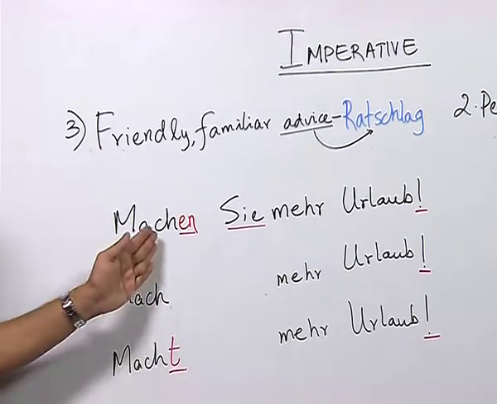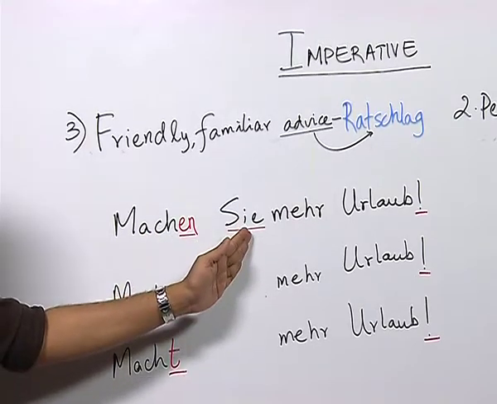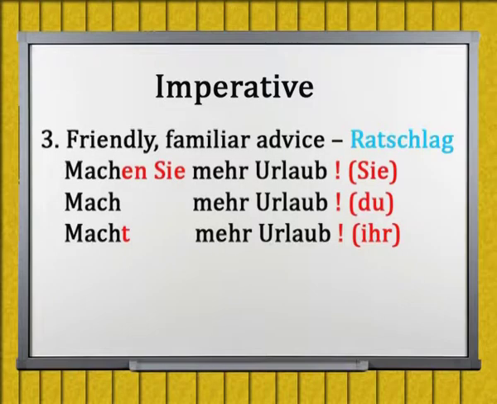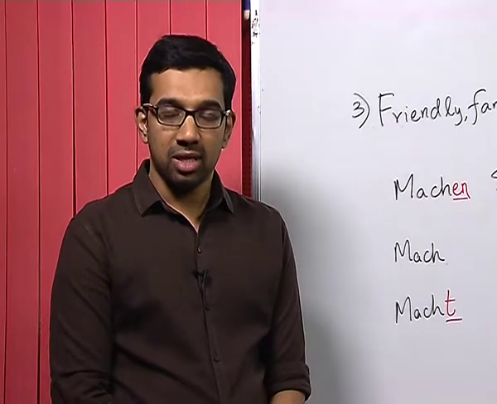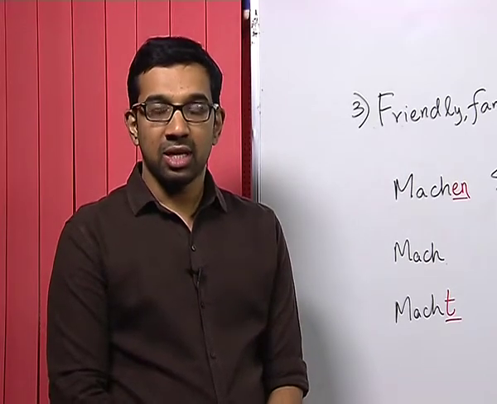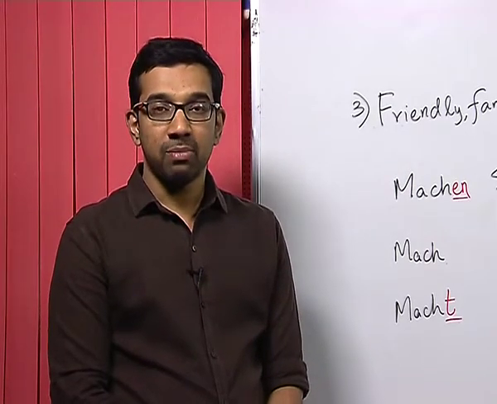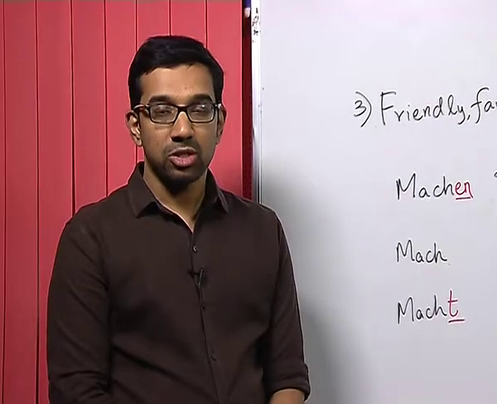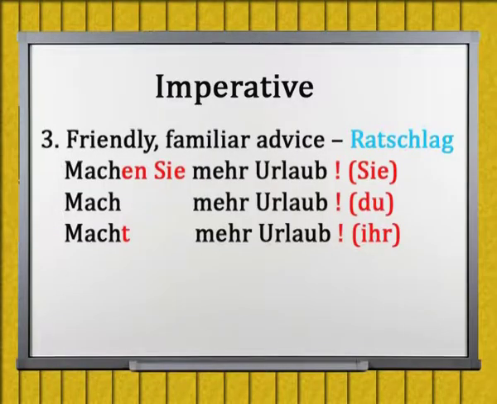For sentences with Sie, there would be the pronoun Sie, with capital S, and the ending of the verb. As you can see, imperative is not that difficult. You have to always remember that there are basic rules to make an imperative sentence.